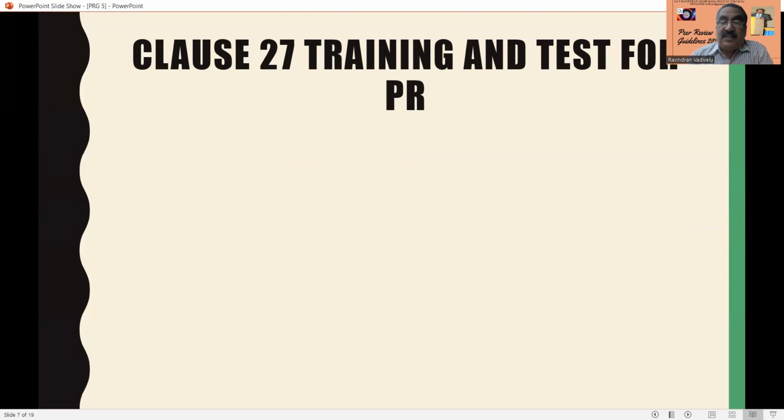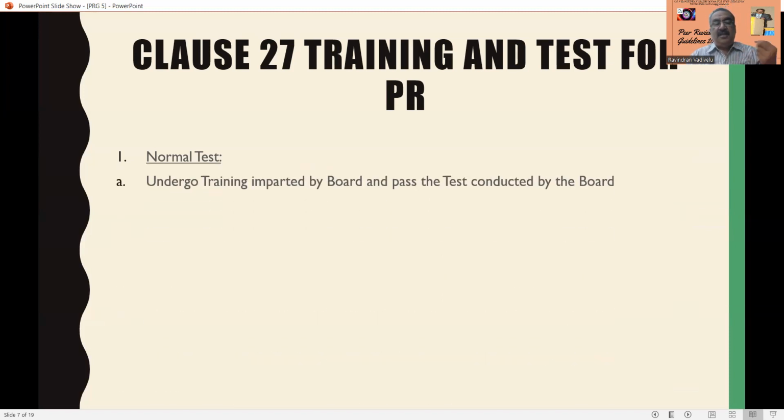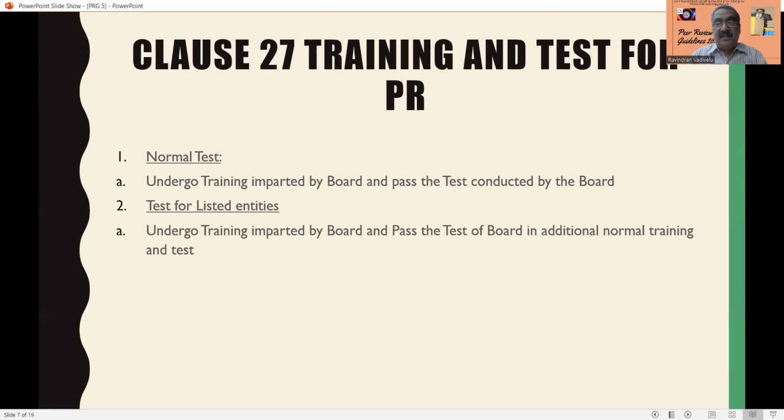Now we are going to clause 27, that is, training and test for peer review. There are two types of tests. One is the normal test. He has to undergo the training imparted by the board, and after the training, he has to pass the test conducted by the board. He can then do all sorts of peer review. But to do the peer review for listed entities, he has to undergo special training, and for that he also has to pass another test conducted by the board in addition to the normal training and test. So this is very, very important.